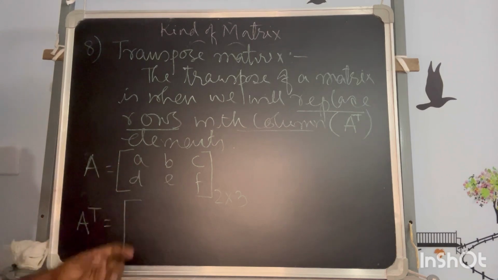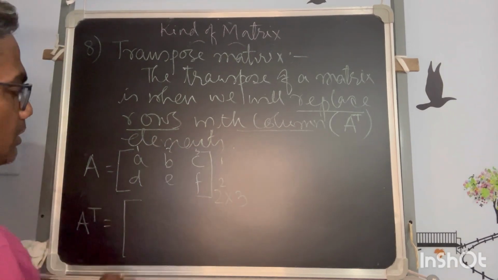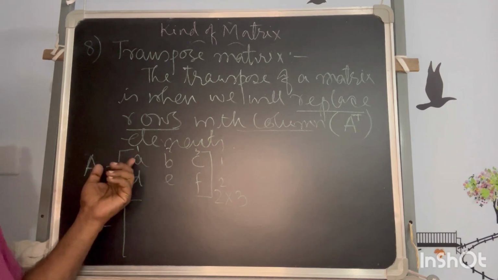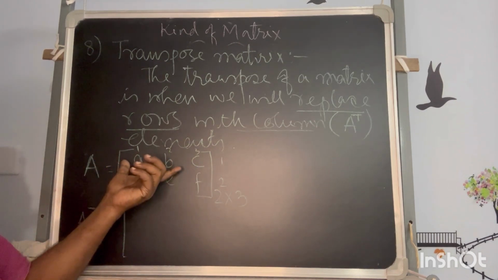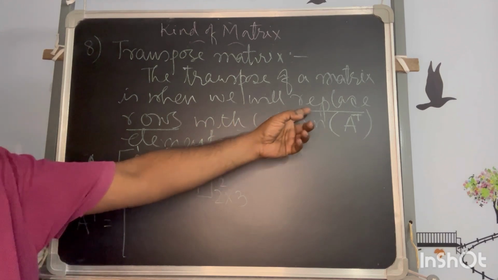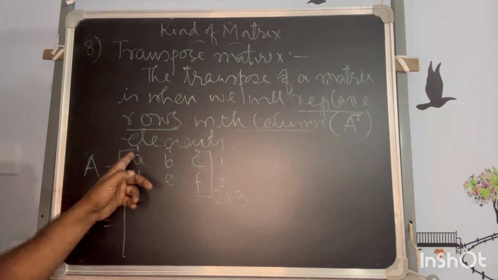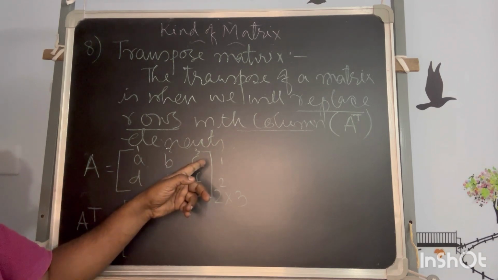Now this matrix, if I follow, has 2 rows and 3 columns. So in a row, if I see, there are 3 elements. If I replace rows with columns, the column has 2 elements, whereas the rows have 3 elements.